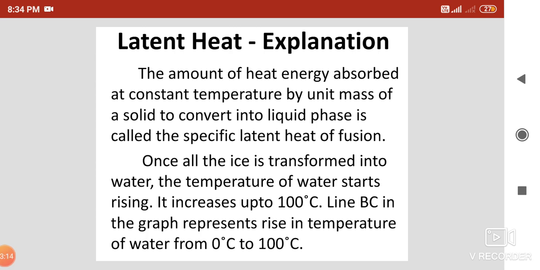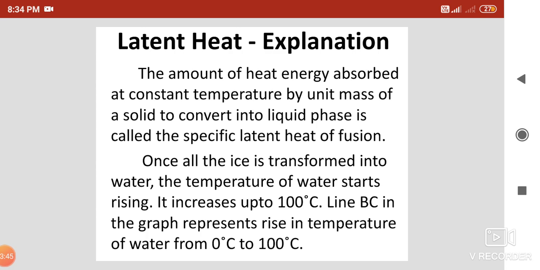When the liquid water starts boiling, that point is shown by point C. The temperature at which the liquid starts converting into the gaseous state, or starts boiling, is called the boiling point. It is shown in the graph by point C, and at 100 degrees Celsius the water starts boiling. It means the boiling point of water is 100 degrees Celsius.